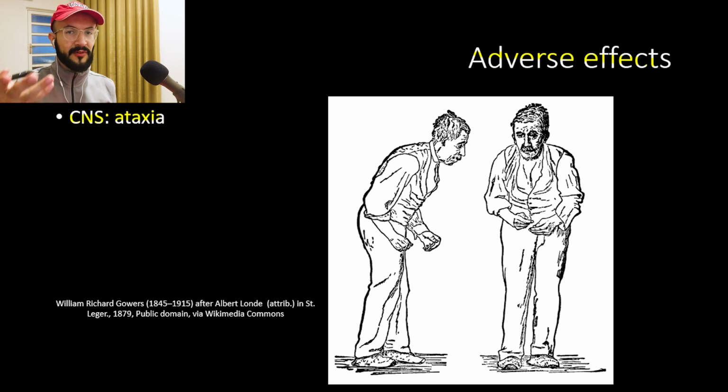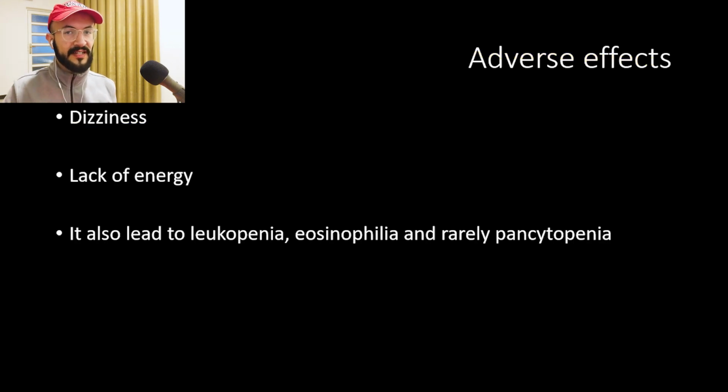The patient may have problems coordinating lower limb movements, leading to trouble in walking, or they may have problems coordinating their upper limb movements, or they may have problems coordinating eye movements or speech. Levetiracetam also leads to dizziness, and it may lead to lack of energy.